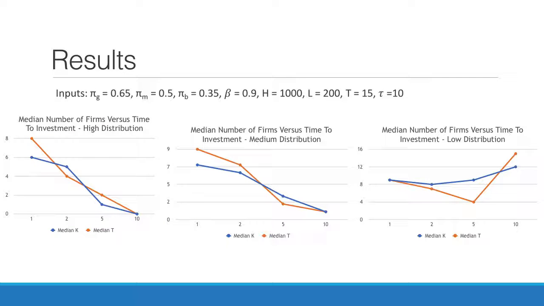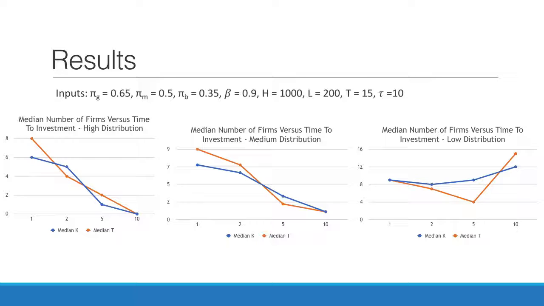Here are some of the interesting results from this project. The paper that this project was originally based on only allowed for two distributions of returns, and each firm had the same priors. My project allows for each firm to have differing priors and also allows for a third distribution. This third distribution had the very interesting effect of increasing the expected value of the net present value for the cash returns, and actually led to a decrease in the median time it took to invest for each of the firms, which is something I really didn't consider at the beginning, and I found to be one of the most fascinating things about this project.